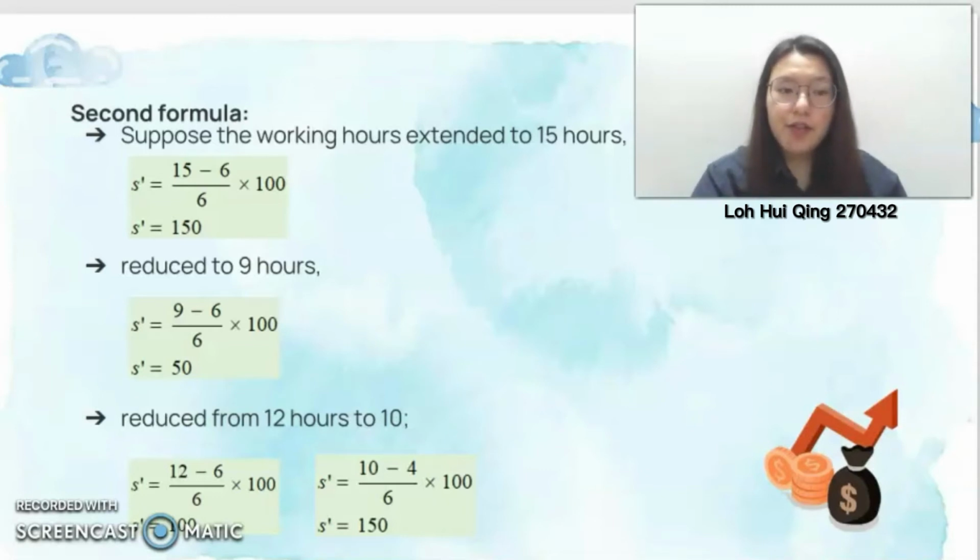If the working hours are reduced to 9 hours, we'll take 9 minus 6 and divide by 6, the paid labor time, times 100. Therefore, we'll get a 50% exploitation rate. In the last example, we assume that the working hours are reduced from 12 hours to 10. In this case, instead of being divided into 6 hours of paid labor and 6 for capitalists, it is divided into 4 for the workers and 6 hours for capitalists because the working hours are reduced to 10. So the capitalists will maintain their gain and reduce the paid labor. Therefore, the rate of exploitation will rise from 100% to 150%.